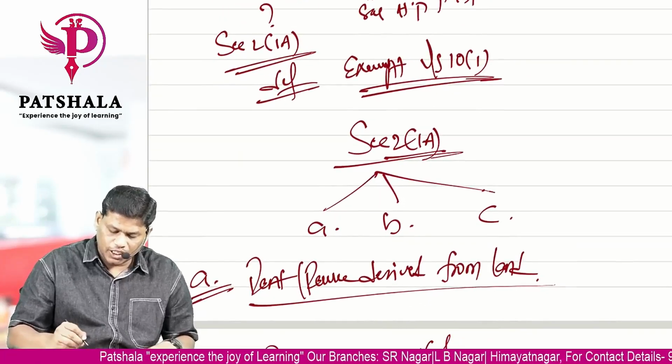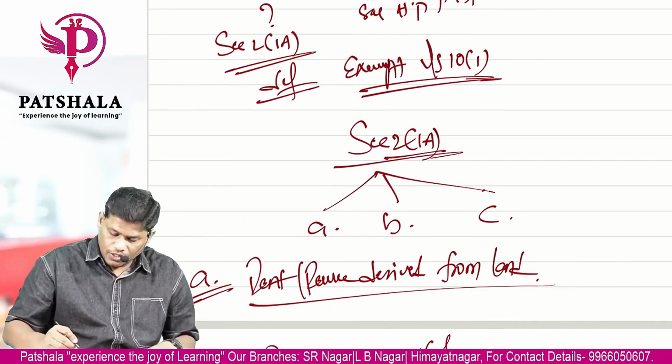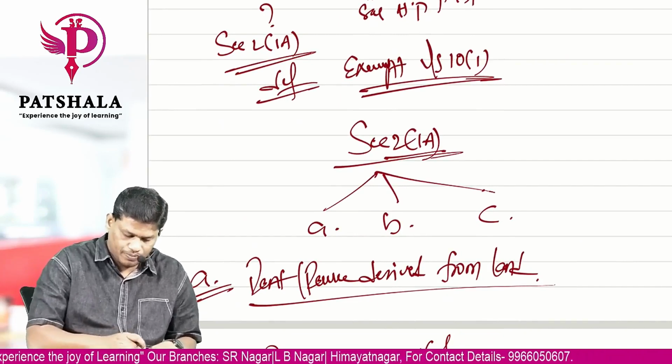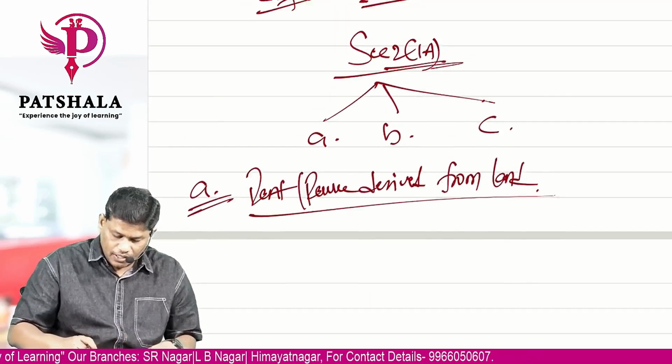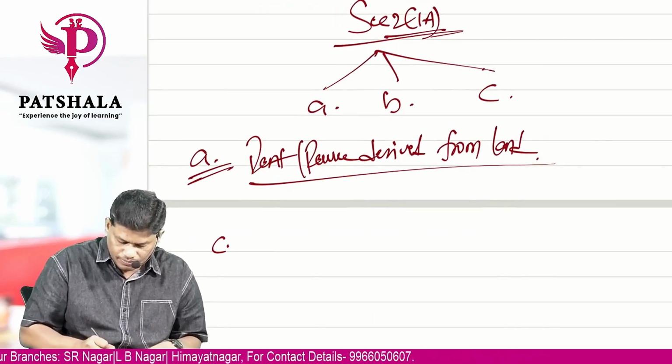Then when it comes to the third one, CBIT. CBIT says your income from farmhouse.